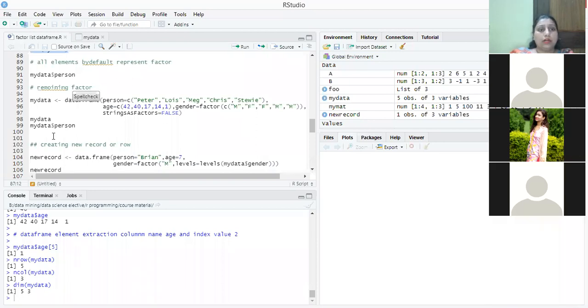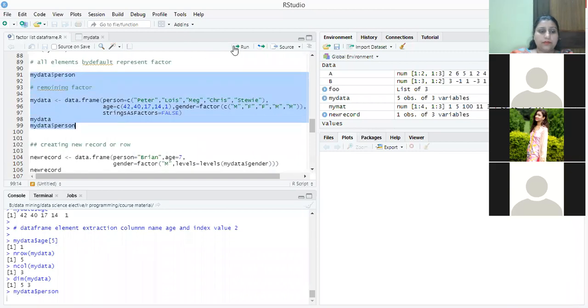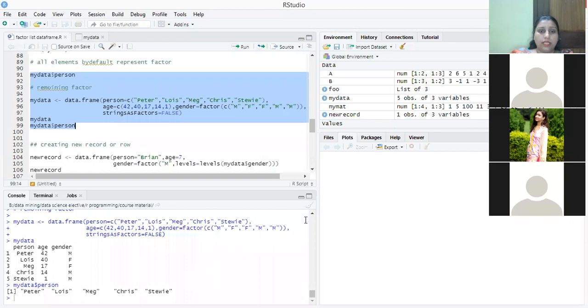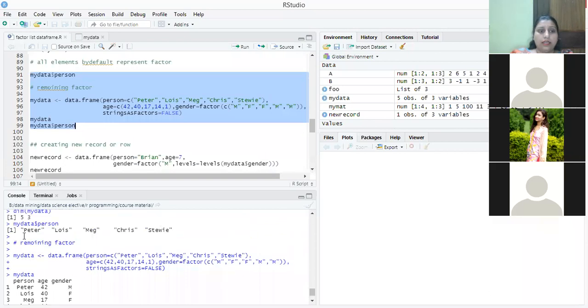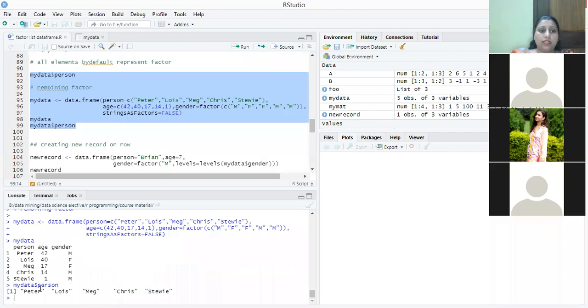Now, how to remove factor data? We have removed the factor data from person by using stringsAsFactors. So if we run this, initially if we check my data person, it will show this one. Then we use stringsAsFactors equals FALSE. It will convert all my values into the normal string values apart from factors.